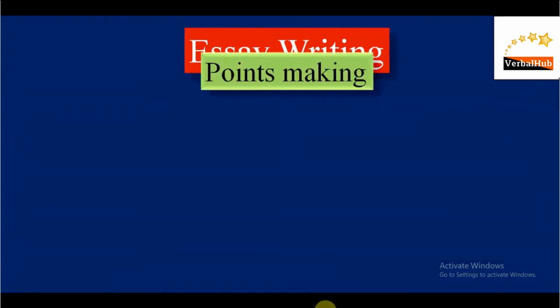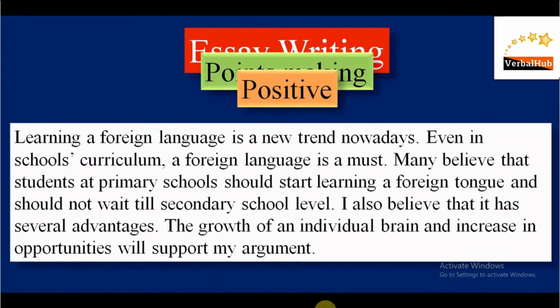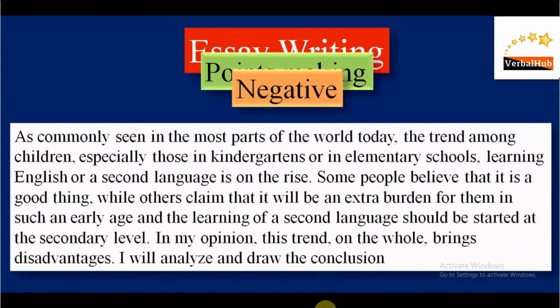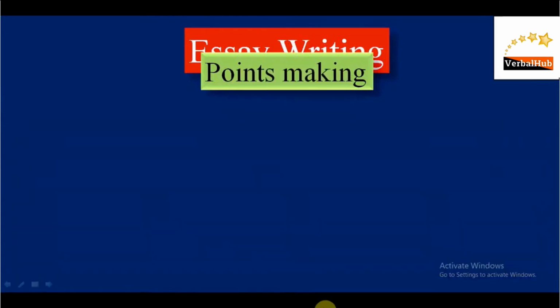Alright, make points. So in point making, what if we are going to write positive? This is the positive structure that we should start writing, and as per the positive point of view we should make a few points. You can pause the video and read what has been written. What if it is negative? In that case we have to give a negative introduction and tell what we are going to write in the passage. You can pause the video and read the explanation.